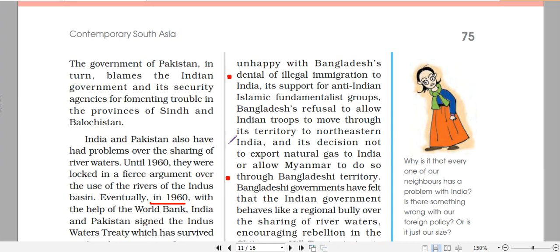Let me tell you a little bit about this river water data sharing agreement. Let us suppose that there is a high flood of water in Ganga, and we have noticed it in UP or Bihar. Then we share that data with Bangladesh so that it prepares them to handle that large flow of water. Most of the time it is paid data, but India is doing it free of cost.